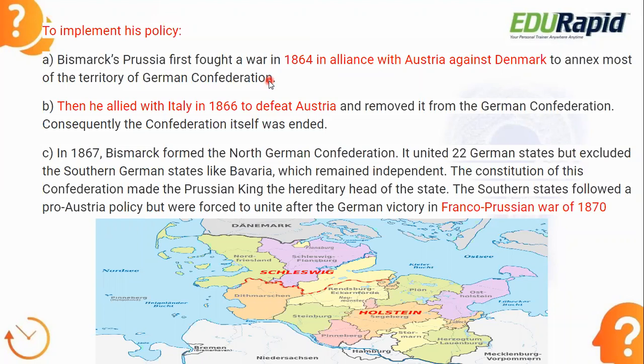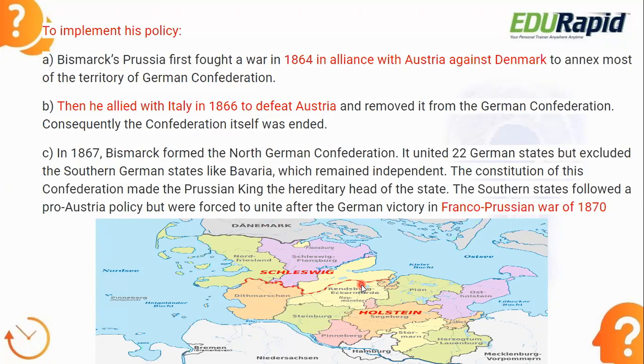One obstacle is Austria, because I previously told you Prussia and Austria were enemies. The second obstacle is Denmark. You can see in the map, here Denmark is there. For the unification of Germany, Denmark was basically a threat. Austria was also a threat. And the third threat is France. So these were the 3 main obstacles he had to face before the unification of Germany. Because of that, he used diplomatic relations and fought 3 wars against all 3 obstacles.